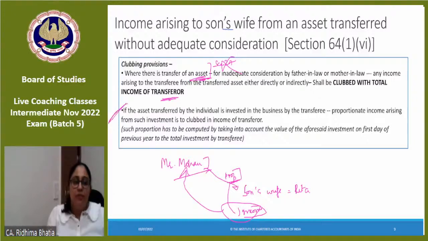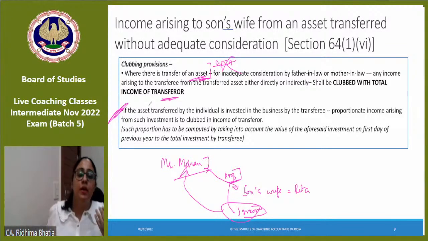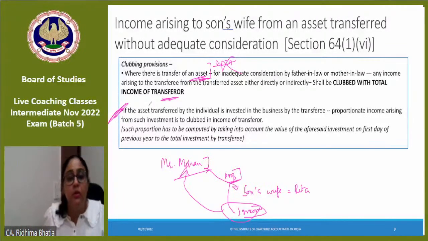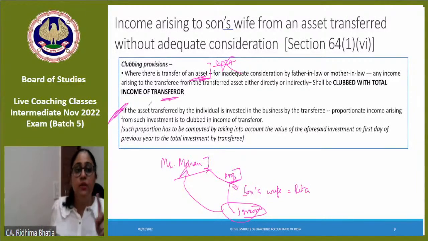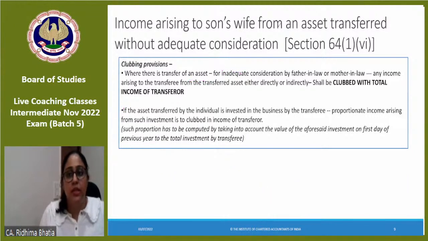And this business part is same. That if you've given cash and your daughter-in-law has invested in the business, then you will club the profit. How much profit you will club? Proportionately to the balance which is at the opening of the year of your contribution divided by total capital for that particular year at the opening of the year. Okay, so this is an extremely simple question. Then we move forward to